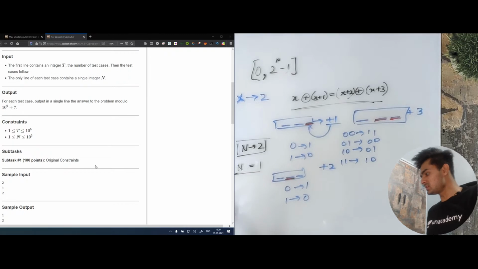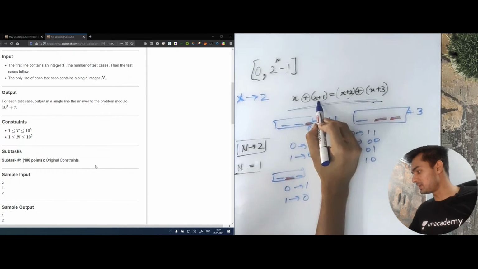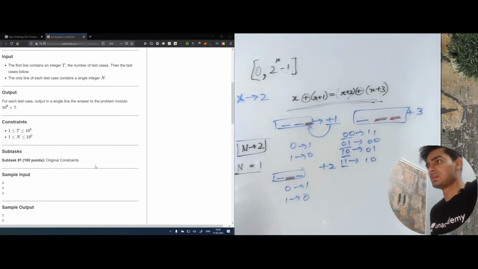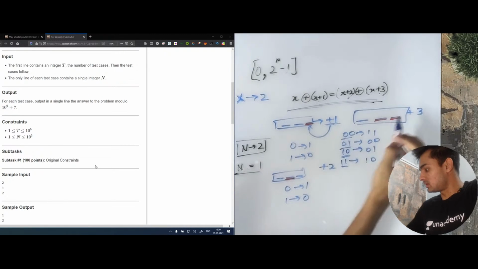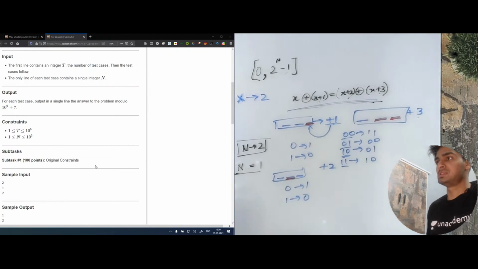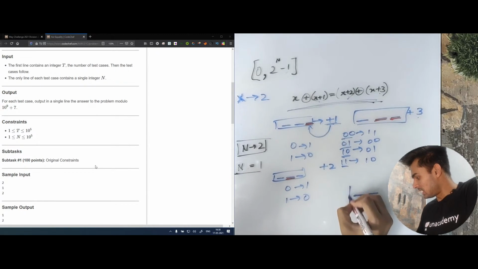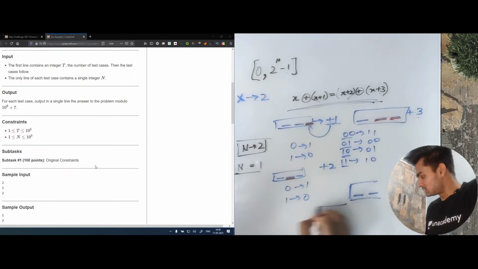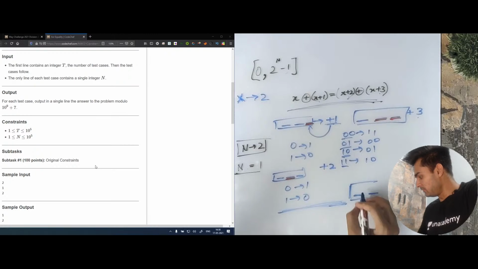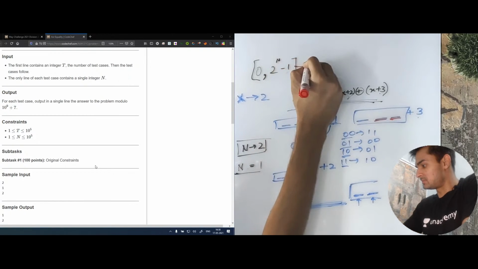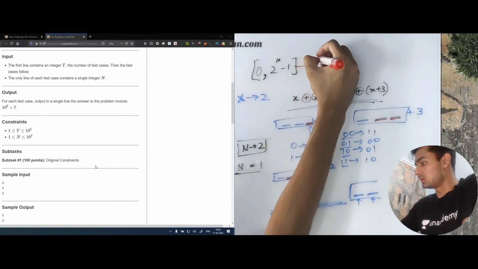Now as you can see, when we are doing plus 1, plus 2, plus 3, we are only playing with the last two bits. With that, we can say that if we are able to find out what we need to fix in the first two bits, then all the previous bits will remain the same. So what does this mean? This means that we had in total n bits.